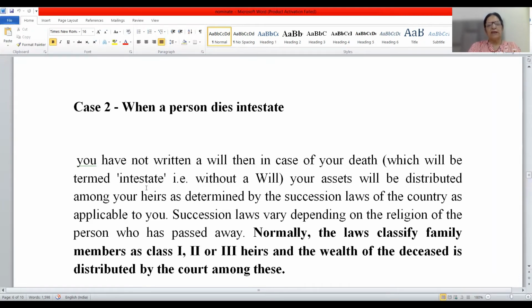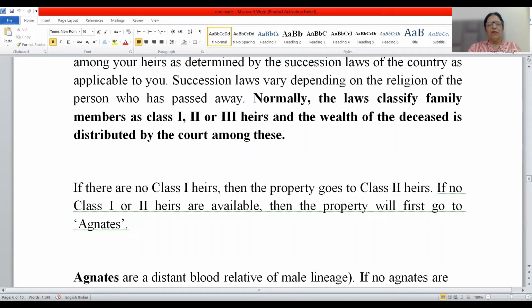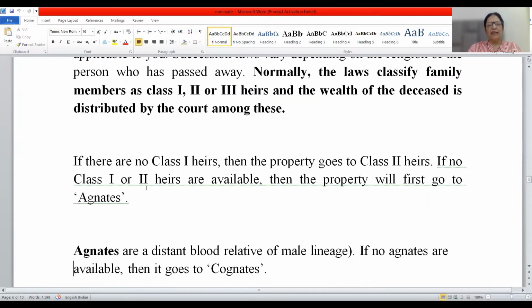Was he a Sikh or Hindu or Christian? So normally the laws classify family members as class 1, 2, and 3 heirs, and the wealth of the deceased is distributed by the court among all these. If there are no class 1 heirs, then the property goes to class 2 heirs. And if no class 1 and 2 heirs are there, then the property will go to the agnates.